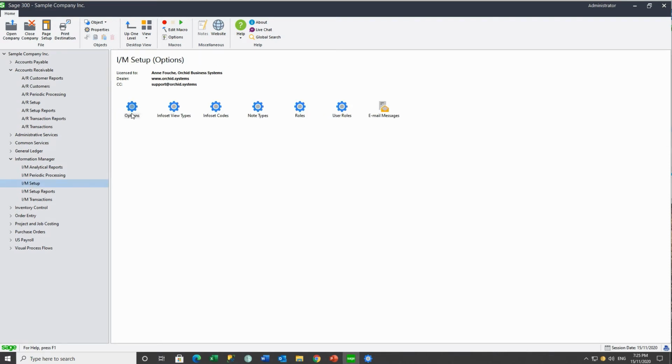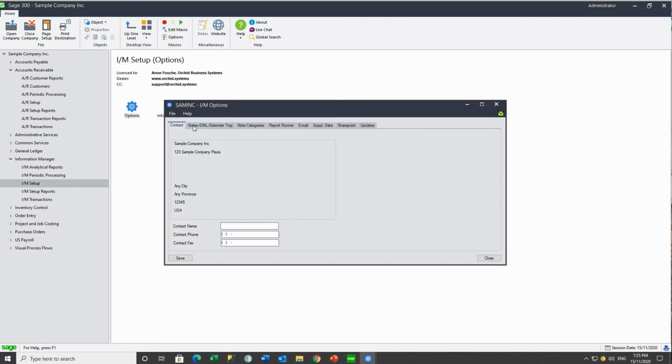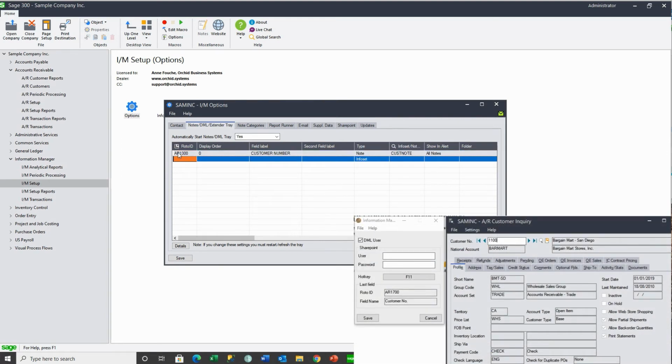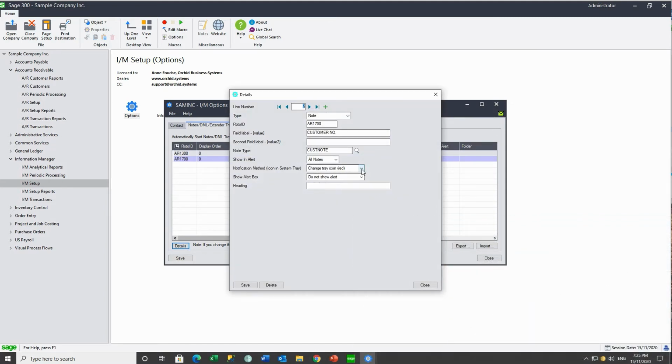So in our Information Manager Setup, we can duplicate this row but set it up for AR1700. And on the Details tab, we can see the individual columns.